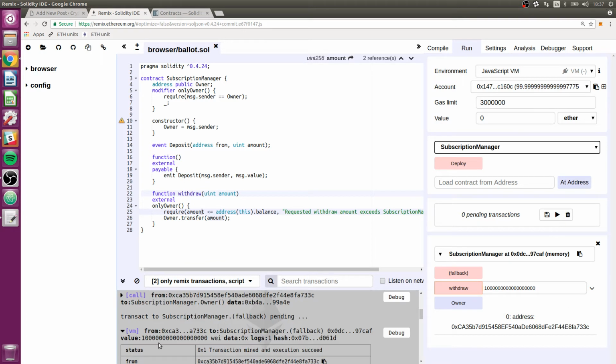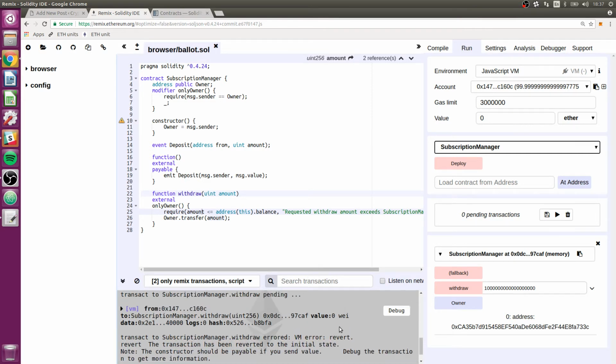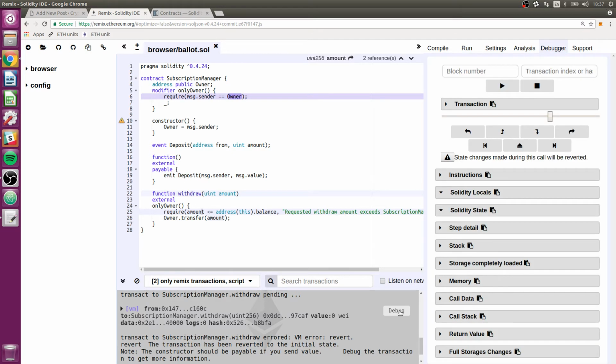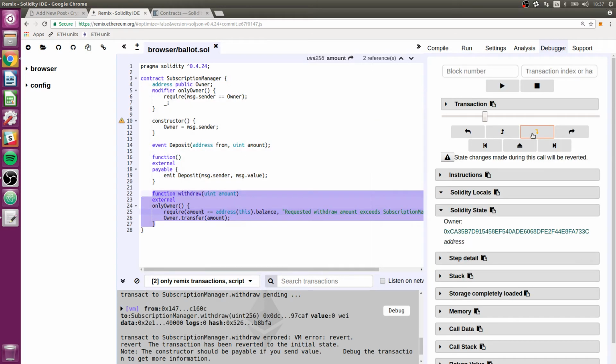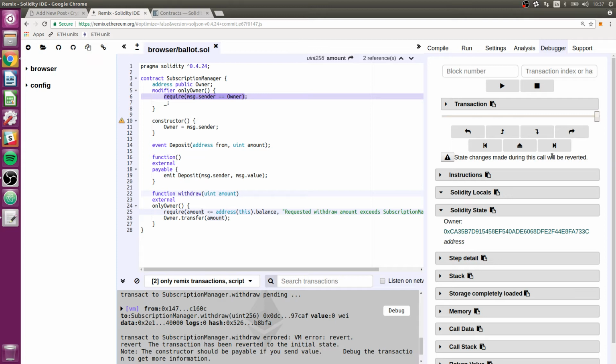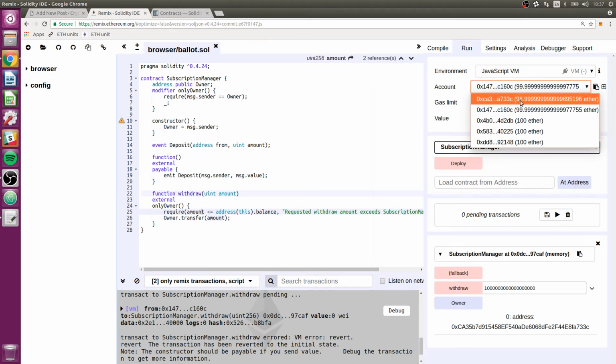Need to minimize this. Okay, so let's see, that doesn't really give us, that's just general info we don't really need. We could debug if we want. Why don't we just do that just to see how it all went. Next. Require message.sender equals owner, and that's where it fails, just like it should. Okay, so that's good. Now let's test to make sure our first account can.